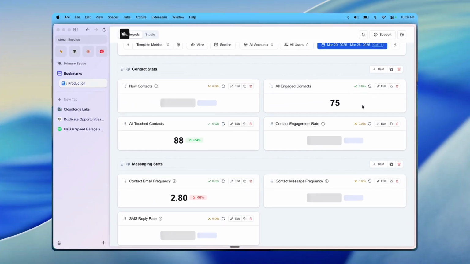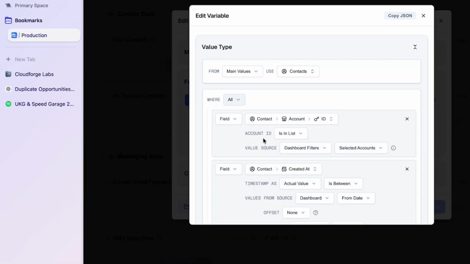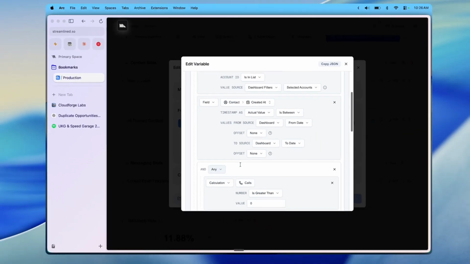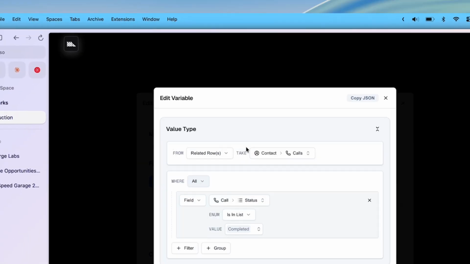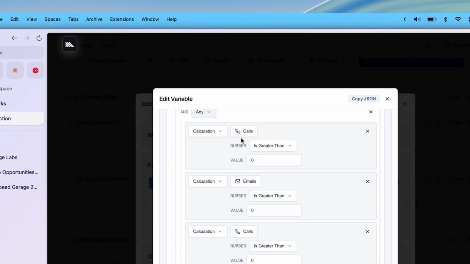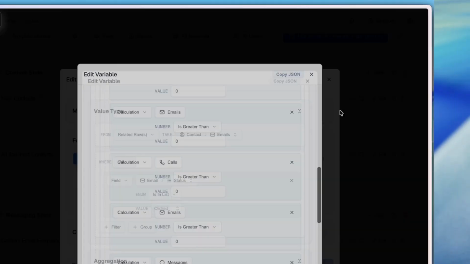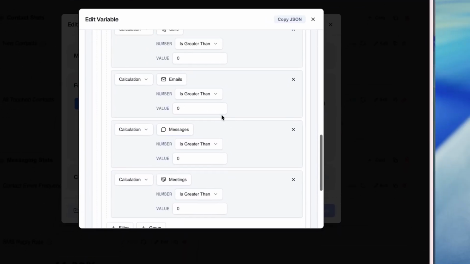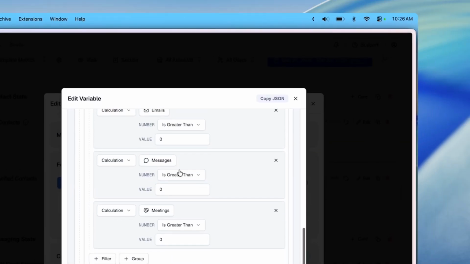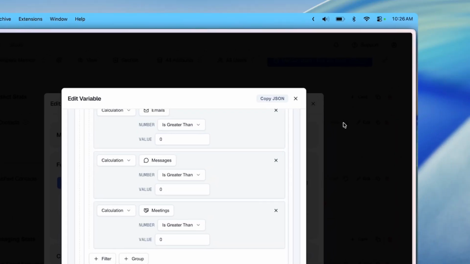And so engaged contacts is not something you can pull from Streamlined or from HighLevel directly, because in this query, we're saying take contacts created in the last week, basically. But then we're also saying we have at least one phone call where the status is completed, or at least an email where the status is clicked, so they clicked the link, or a phone call that was inbound, so they called us, or an email that was inbound, or message inbound, or we had a meeting with this contact over Zoom or something.